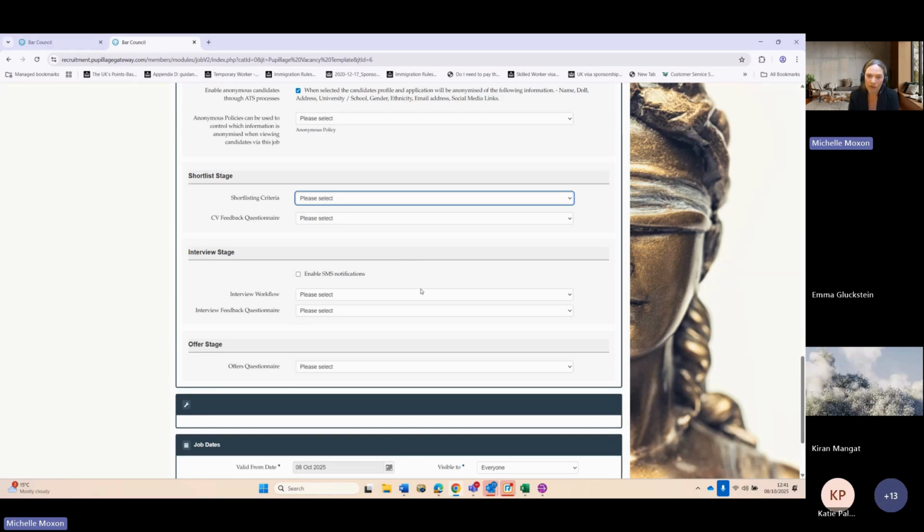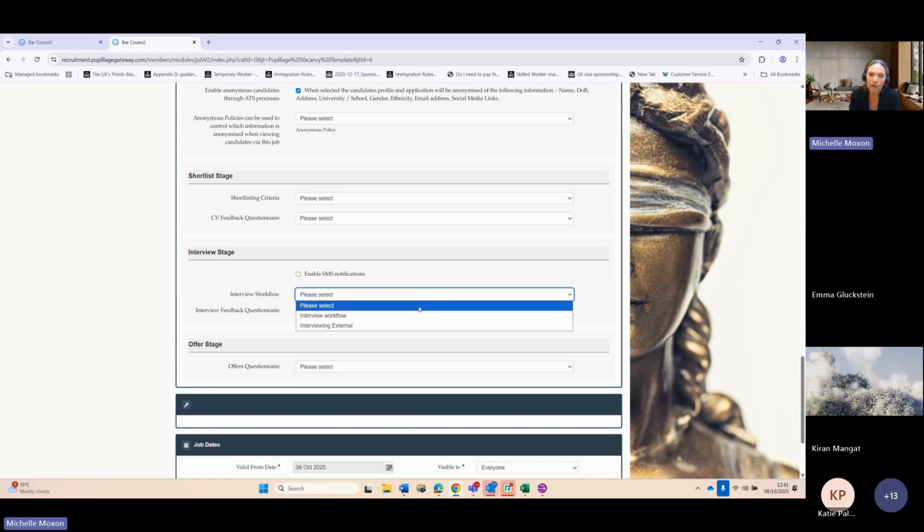And then you have the interview stage. So you have interview workflow. If you don't select anything here, it would be the normal workflow of the system where you'd have to create interviews through the ATS, and then you can either allocate them to the candidates or you can ask the candidates to actually choose the slot.